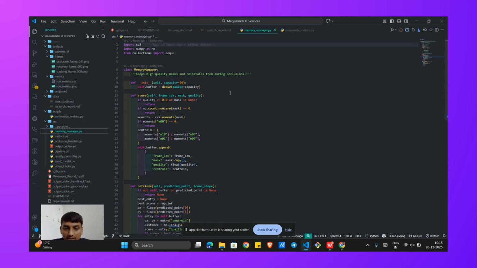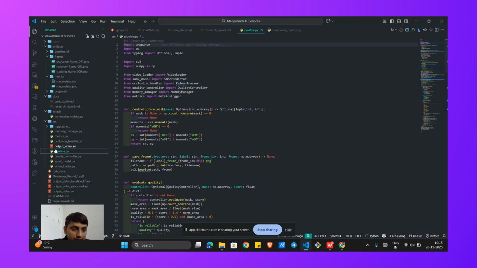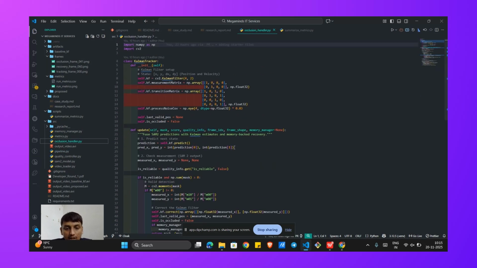If it is not reliable, the system declares an occlusion. Then it queries the memory manager for the best historical mask to fill in the gap. Finally, the system logs all relevant metrics like IOU and centroid error, and visualizes the output. So the entire logic of this system is basically orchestrated by this pipeline.py file, and the core fusion happens in this occlusion_handler.py file.